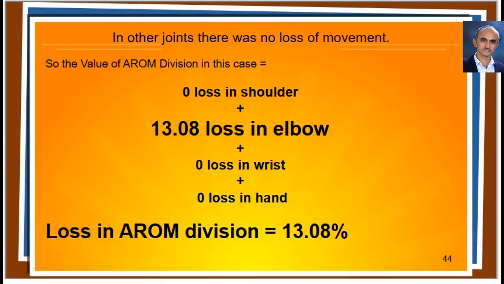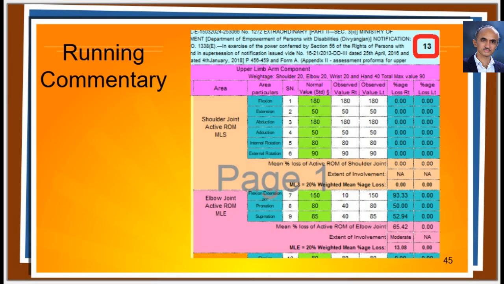In this case, other joints were normal. So, the total loss in the active range of motion division as well is 13.08%. At the right upper corner of all the pages, you can see the final disability changing as you enter every value. This helps you like a running commentary.